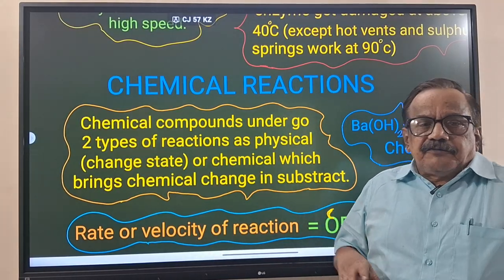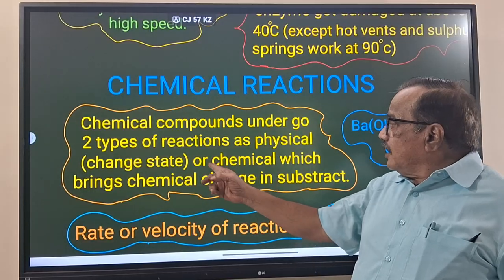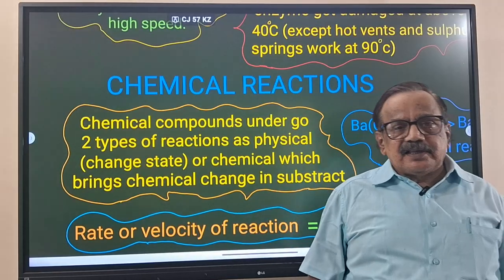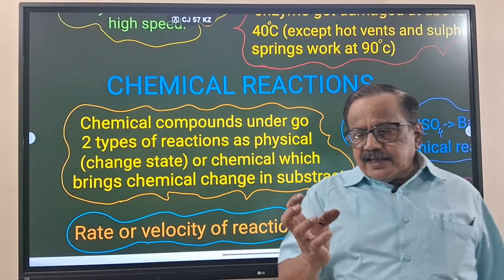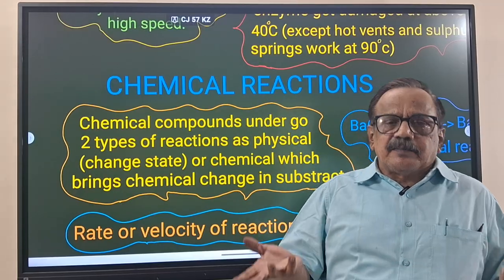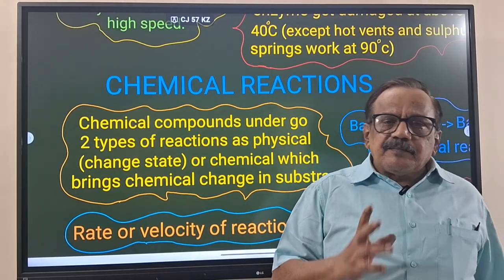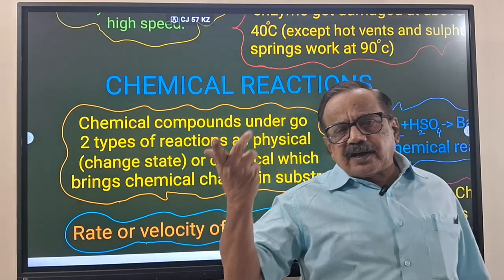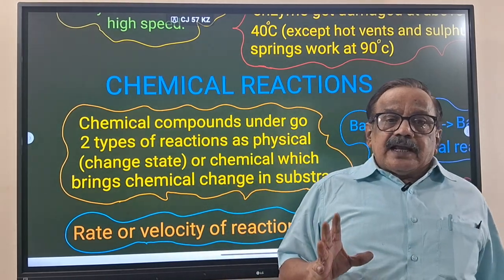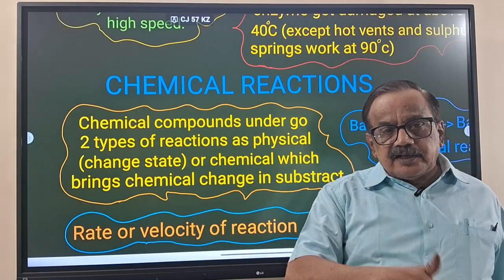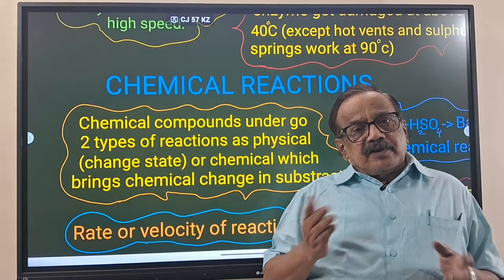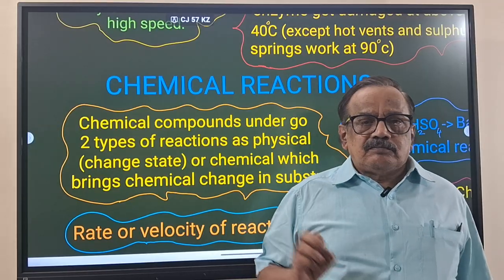What are they? Physical and chemical. Physical change means the ice will melt and form water. It is a physical change, only the state is changing. And if you give temperature, the water will evaporate. But the composition is H2O only. The state only changes, solid to liquid, liquid to vapor. It is a physical change. But chemically, it is still H2O.